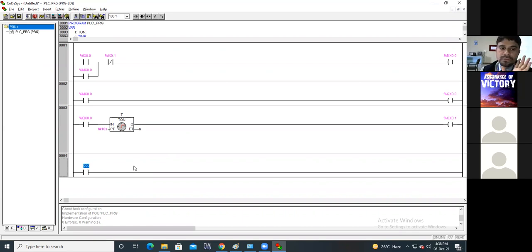Both techniques are the same. That means it achieves our condition. Percent QX 0.1.